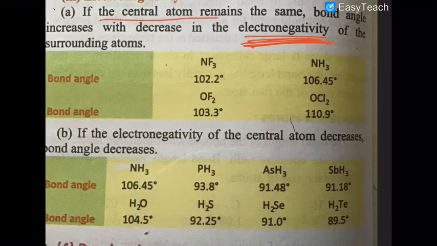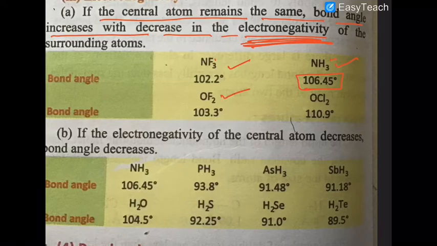If the central atom remains the same, the bond angle increases with the increase in electronegativity, like NF3, NH3. Now in this case, what is happening? The bond angle is more in case of ammonia, the reason being that hydrogen is less electronegative than fluorine.